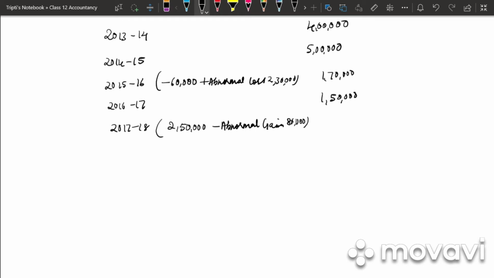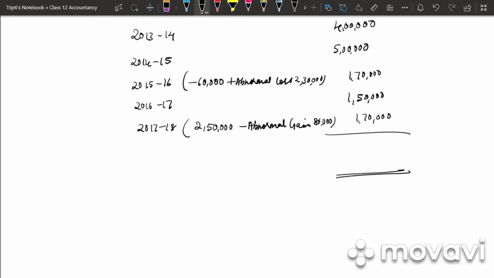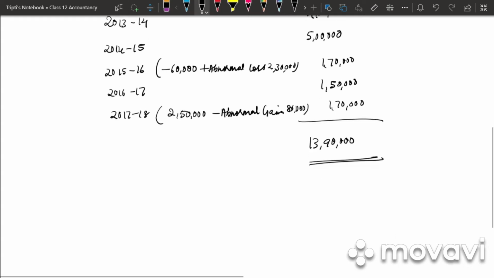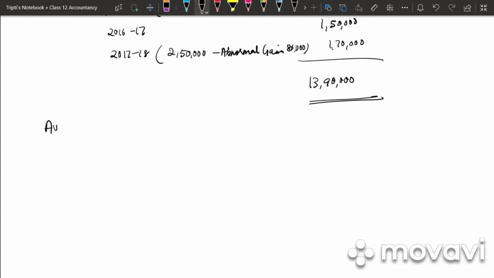So 2,50,000 minus 80,000 is 1,70,000. So what is the total profit? 4 lakh plus 5 lakh plus 1,70,000 plus 1,50,000 plus 1,70,000. That is 13,90,000. Next we need to find out the average profit.